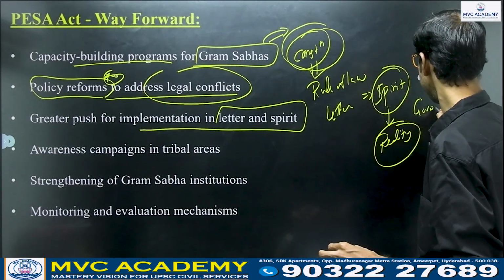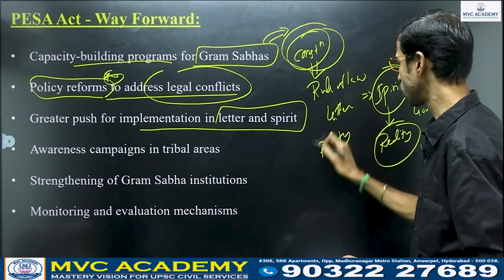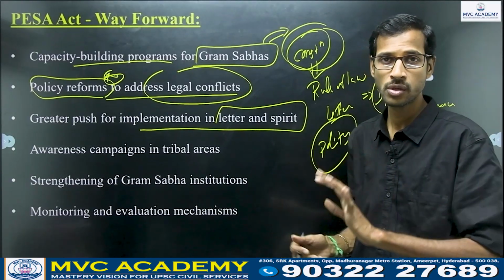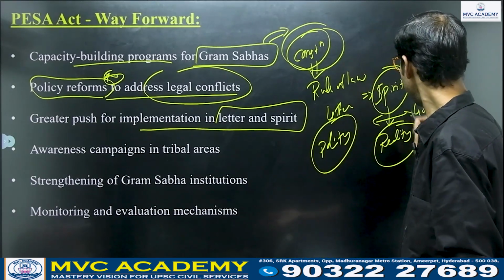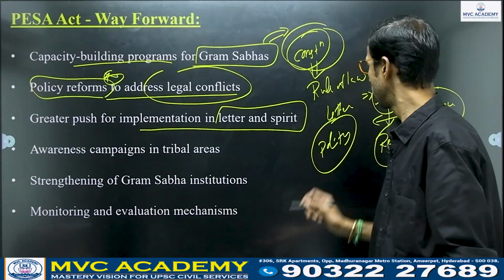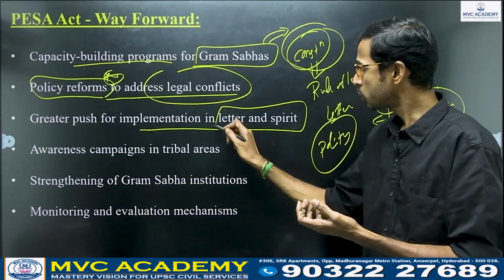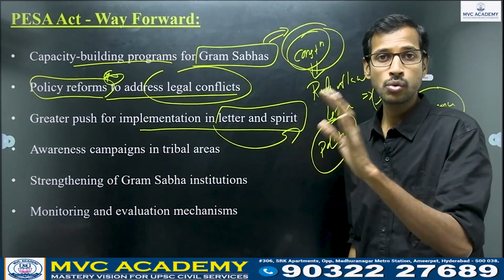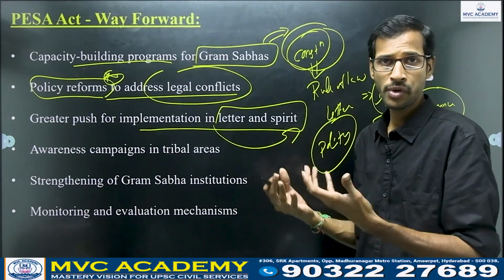That is the difference between polity and governance. Polity is the constitution, whatever rights and provisions are mentioned in the constitution or rule book. The implementation of those rights and powers is the governance. That is the difference here. If you see greater push for implementation, governance should be translated from the letter to the spirit, meaning in reality at the ground level we have to implement.